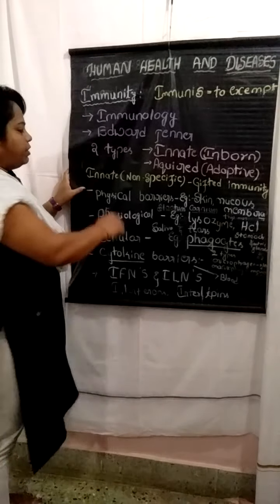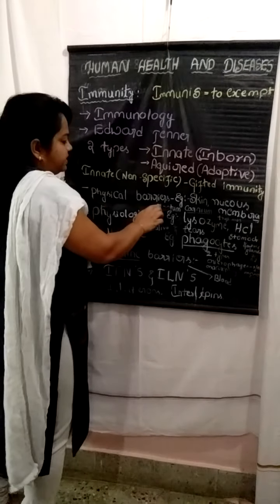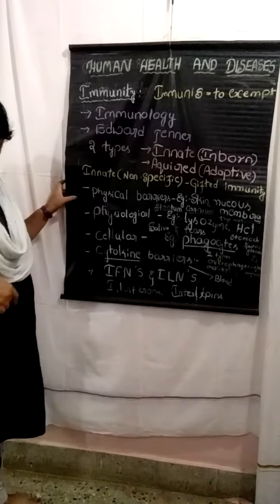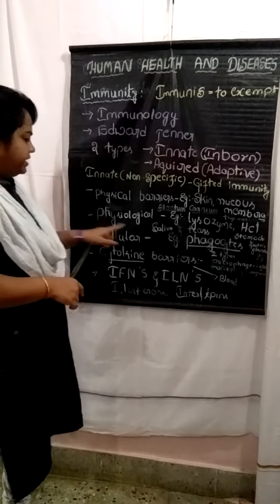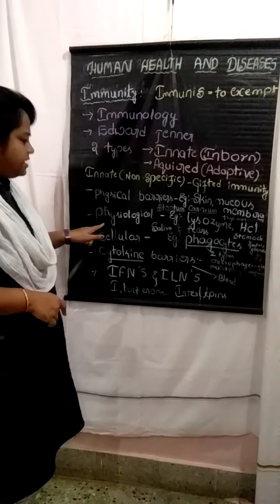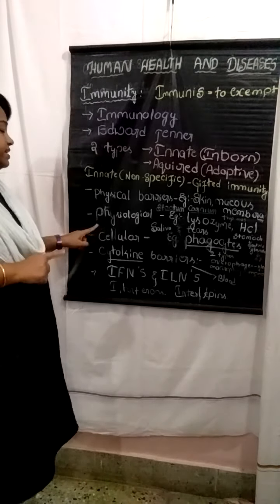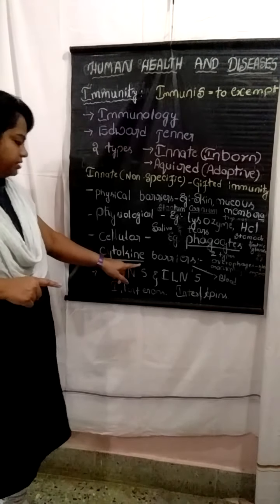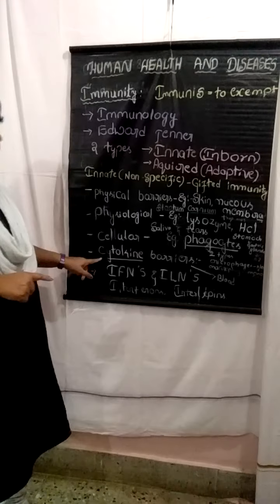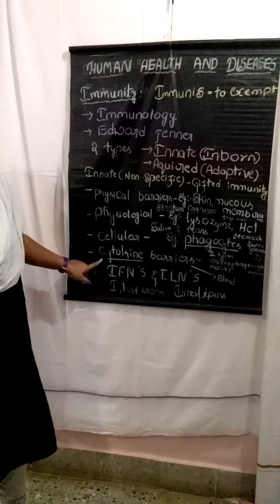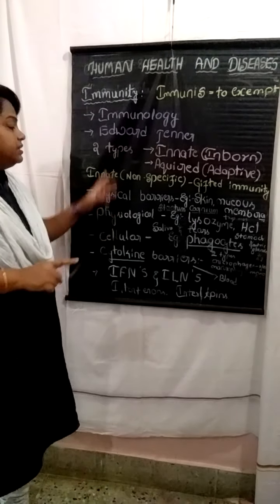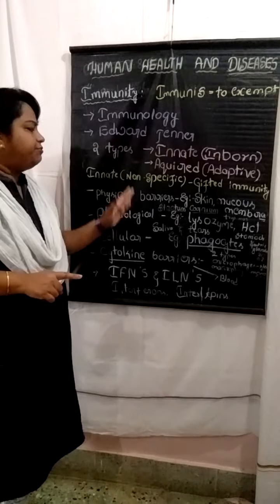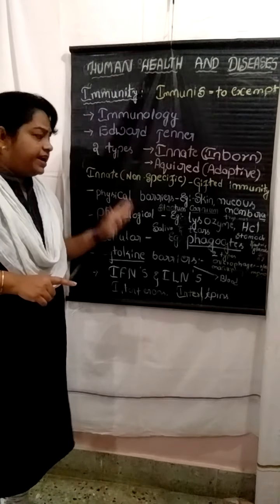The first one, what we will call the physical barrier. The second one is the physiological barrier. The third one is the cellular barrier. Then the fourth one is the cytokine barrier. The students should remember the four different types of barriers in innate immunity.